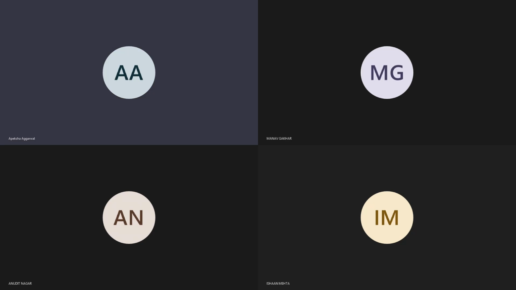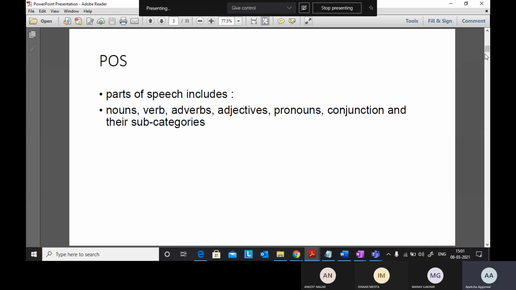Then let's have a look at another approach, part of speech.